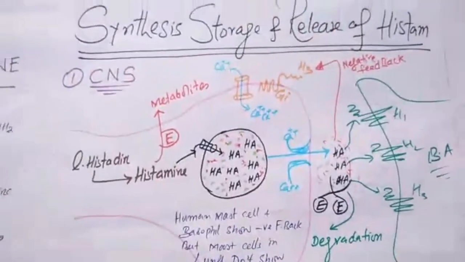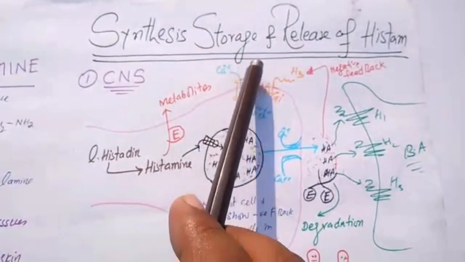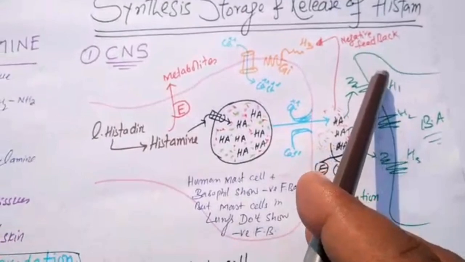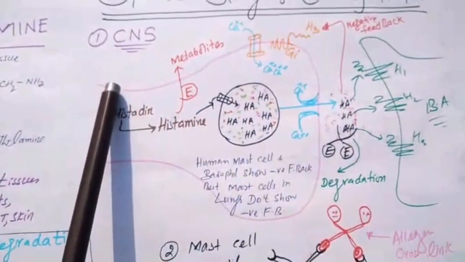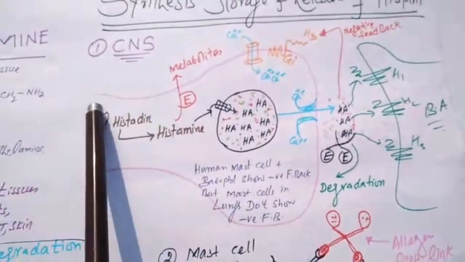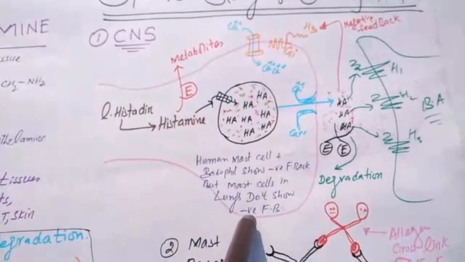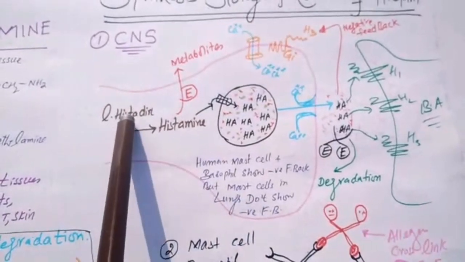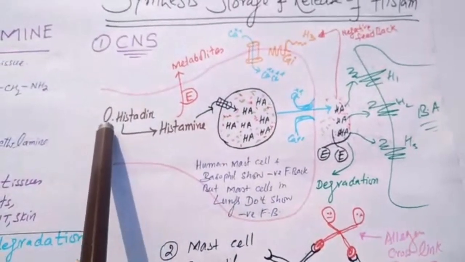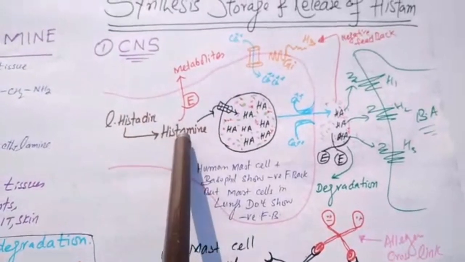Now, synthesis, storage, and release of histamine. Number one, from the CNS. This is the cell. L-histidine, not D-histidine, is converted into histamine through the enzyme.